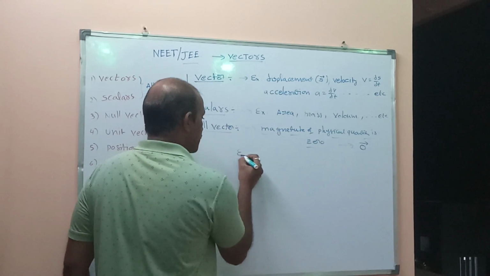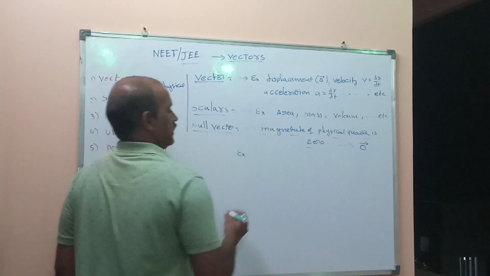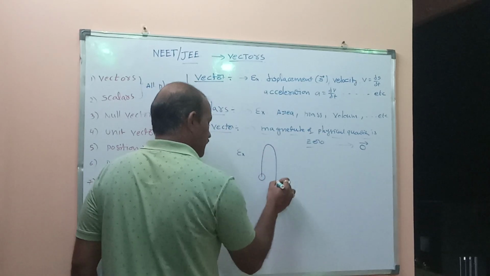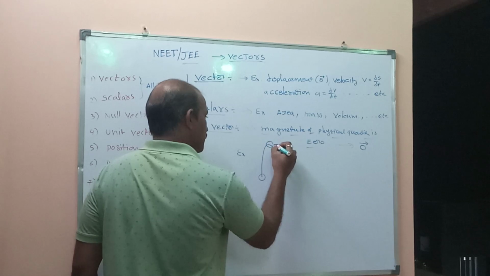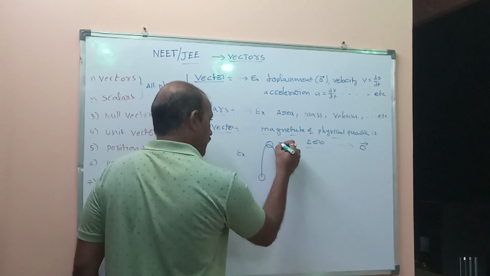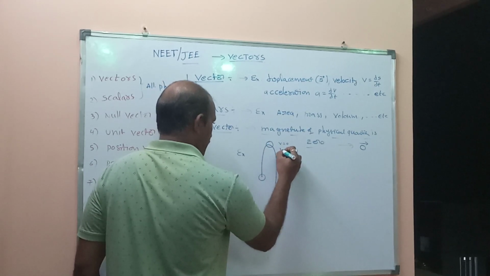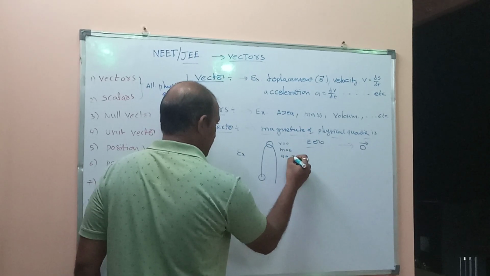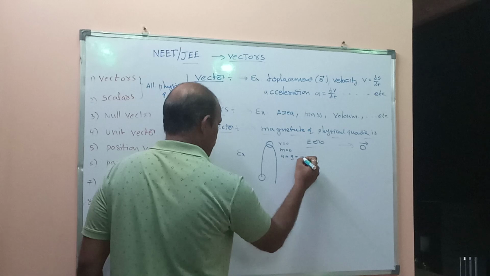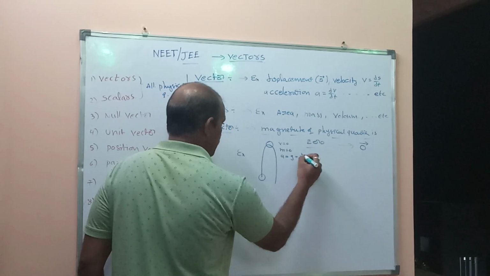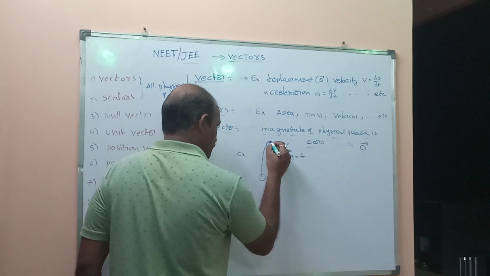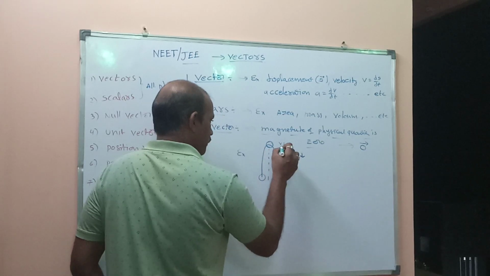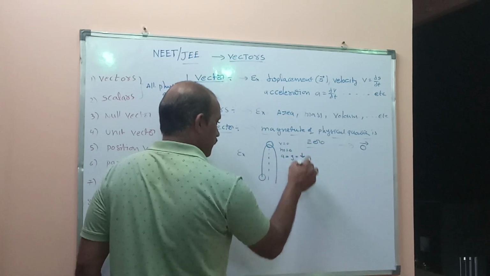Example of a null vector: a body is thrown vertically upward. At the maximum height the velocity is 0, but acceleration A equal to g acts in the downward direction. At the maximum height the velocity is 0, but the direction occurs in the downward direction.